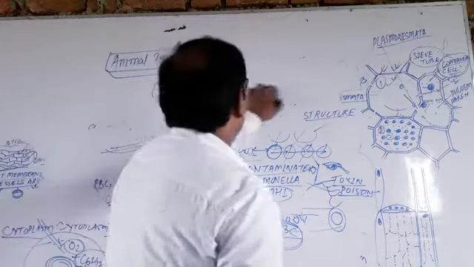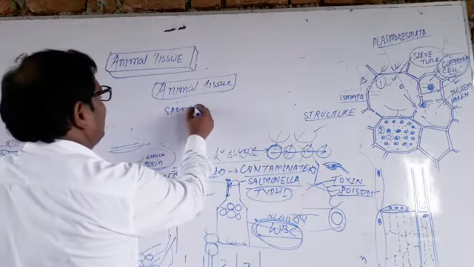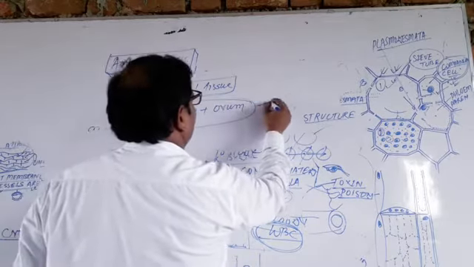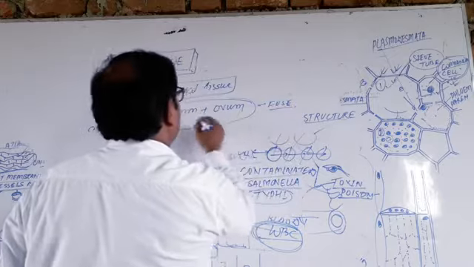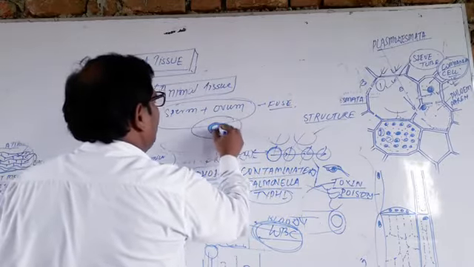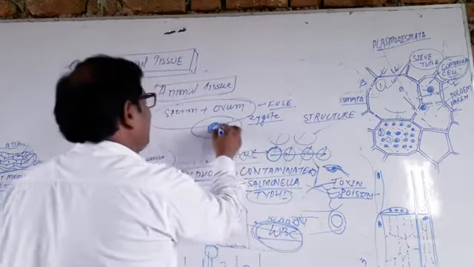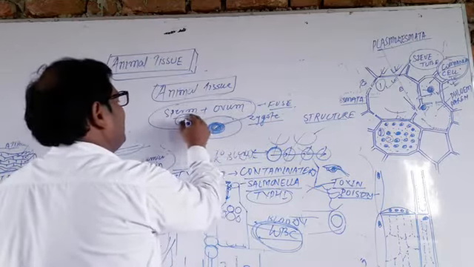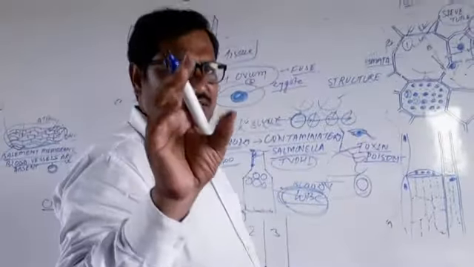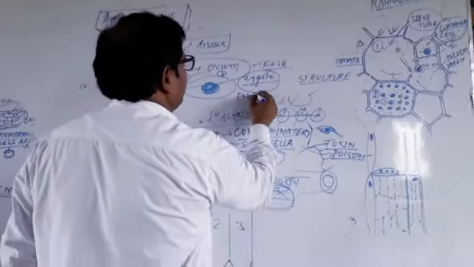These two gametes fuse and form the zygote, after the fertilization process.